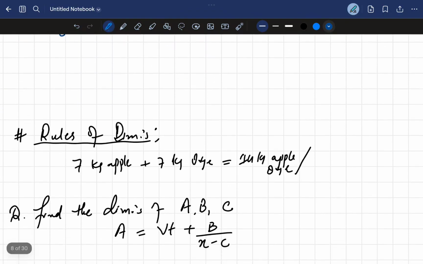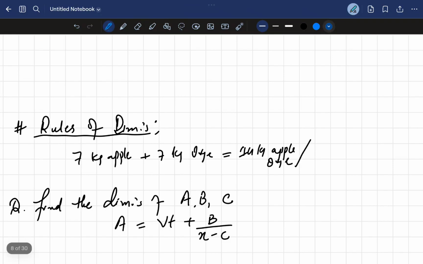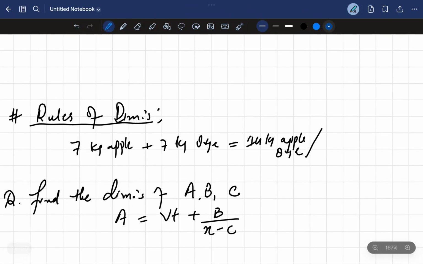Before starting, I want to say that I will not be focusing on all the little, easy topics in the upcoming chapters. I'll be talking only about the important ones, which have been frequently asked in the exams. My focus will be only on those topics. The first thing is the rules of dimensions, or simply the principle of homogeneity.